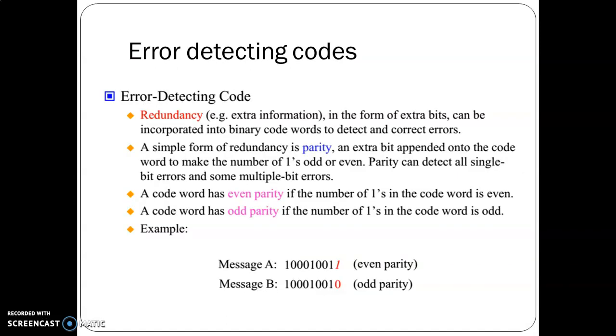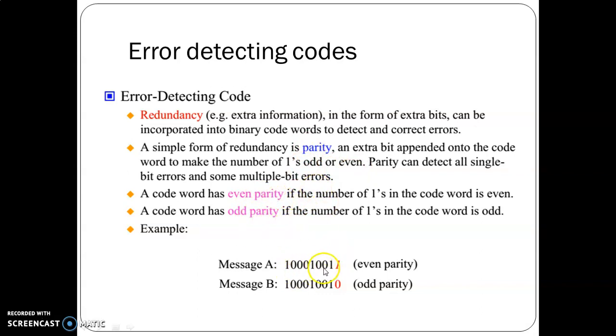Next, error detecting codes. As we have seen already, in error detecting codes and error correcting codes, an extra bit is added. Extra information is added to the original information to detect and correct errors. So adding extra information is called a parity bit. An extra bit is appended to the code which can make the number of ones odd or even. Depending on the number of ones, we call it even parity or odd parity.